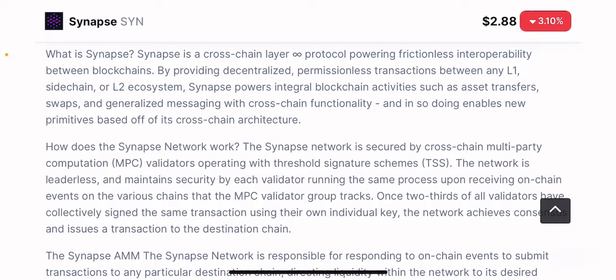So when it comes to Synapse itself, it is a cross-chain layer that focuses on providing frictionless interoperability between different blockchains, and what they are doing is providing permissionless and decentralized transactions from layer 1 protocols or sidechains or even layer 2 ecosystems, thereby making smooth transitions of tokens and assets from one blockchain to another. Not only that, they also allow swapping mechanisms between different blockchains, and a general messaging cross-chain system that makes it interoperable for different blockchains to function. So that's the main focus.